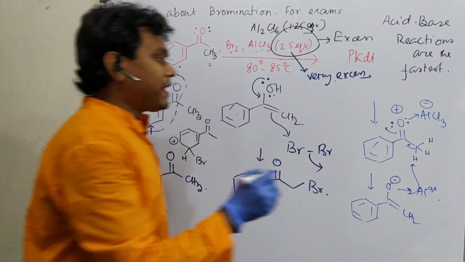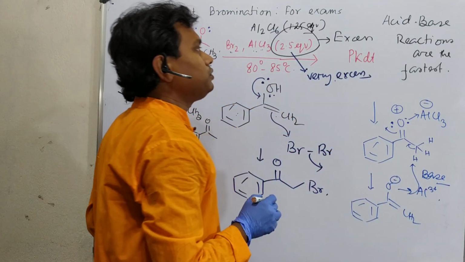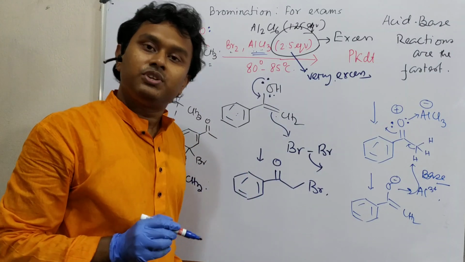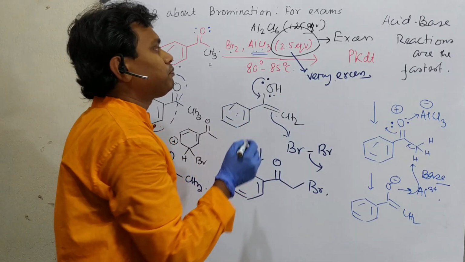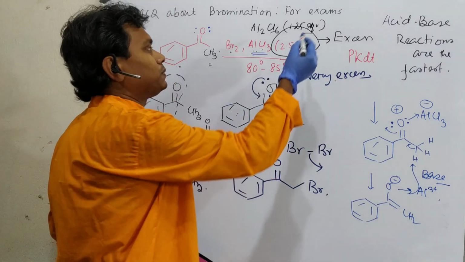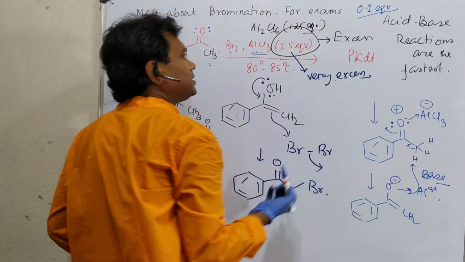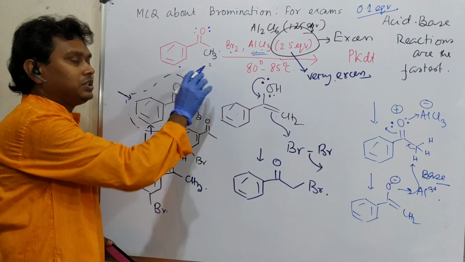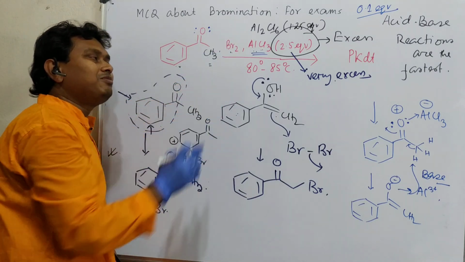So some base is essential for this proton abstraction. If you use a catalytic amount of this AlCl3, this reaction becomes very easy. Why? Because catalytic means, for example, 0.1 equivalent, 10 mole percent. If it is 0.1 equivalent, it means if you have 100 molecules in the reaction medium, only 10 molecules will form an adduct with the aluminium center.